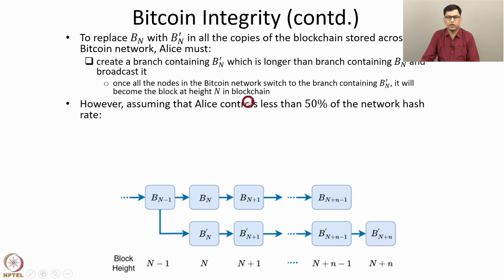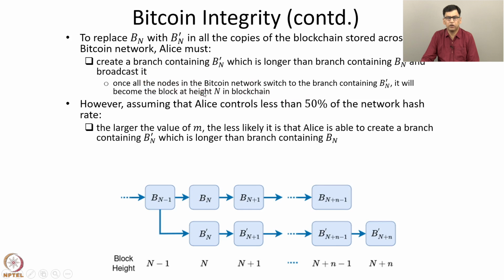However, assuming that LS controls less than 50% of the network hash rate, so recall that typically a single miner controls much less than 50% of the network hash rate. Assuming that this is the case for LS, the larger the value of m, the less likely it is that LS is able to create a branch containing Bn prime which is longer than the branch containing Bn. So the more confirmations that block Bn has received, the more difficult it is for LS to create a longer branch, because to create a branch that is longer than the existing one, LS has to mine blocks faster than all the other miners in the network can collectively mine blocks.